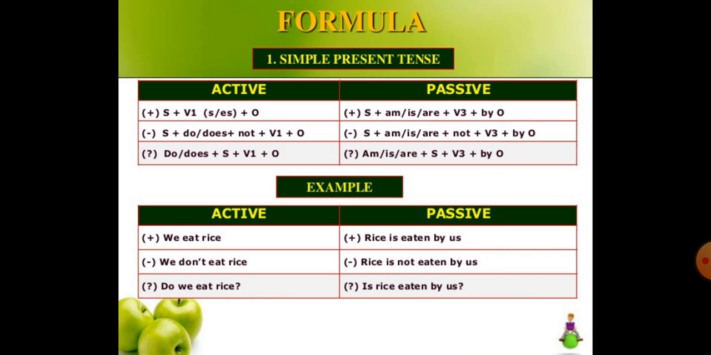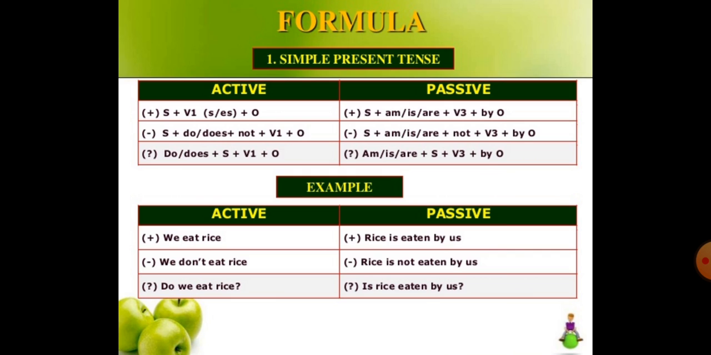So in this way you can change active into passive in simple present tense. Okay, we are talking about simple. So whether the sentence is positive or negative or interrogative, the rules are there, you can change it in this way only. Like, we don't eat rice, rice is not eaten by us. Do we eat rice? Is rice eaten by us?